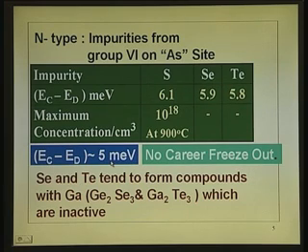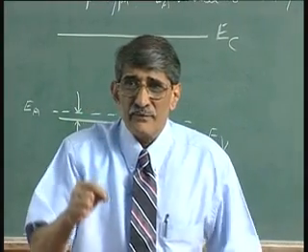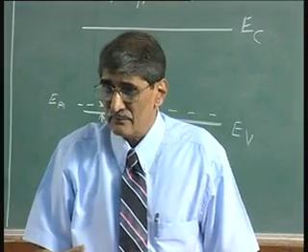What is the consequence of this? The consequence of that is, if you go down below room temperature, there is no carrier freeze out. If you take silicon for example, it requires a certain energy of 50 milli electron volts for donating the electrons.